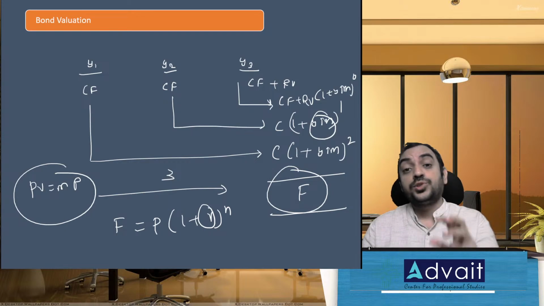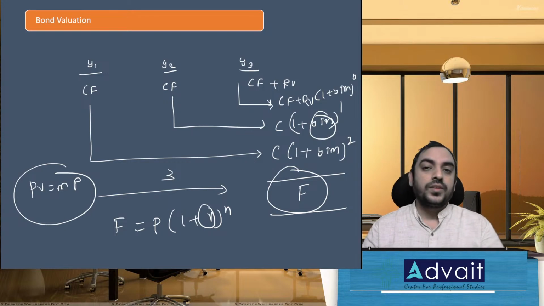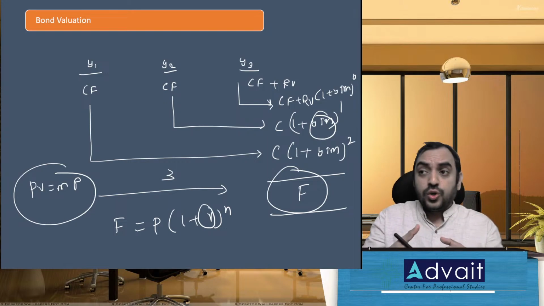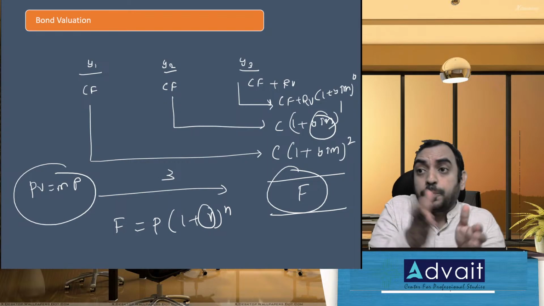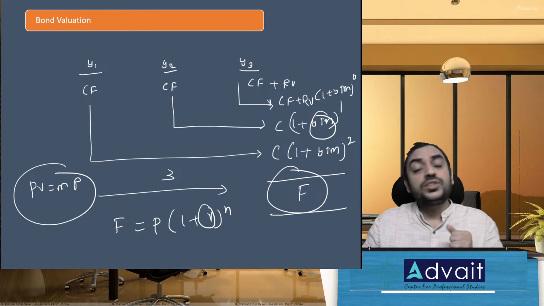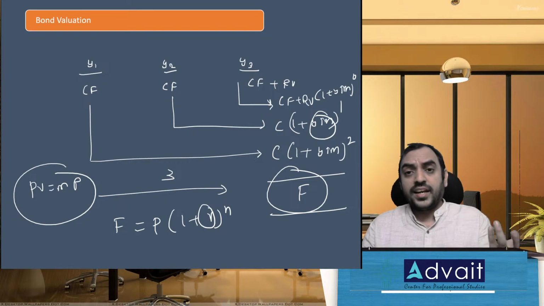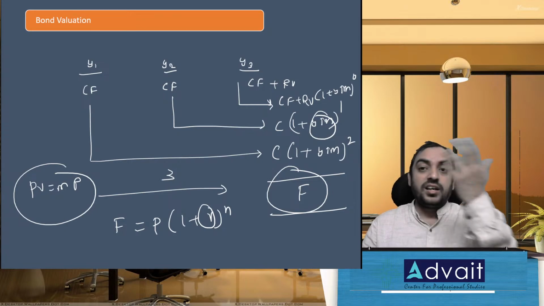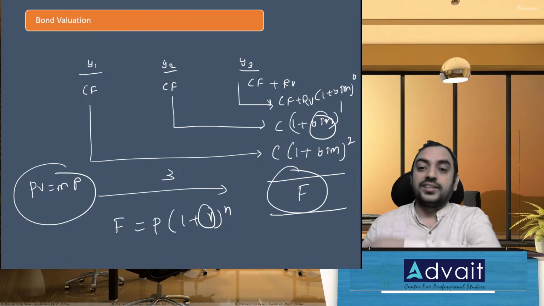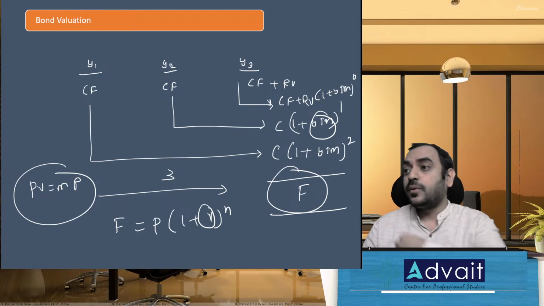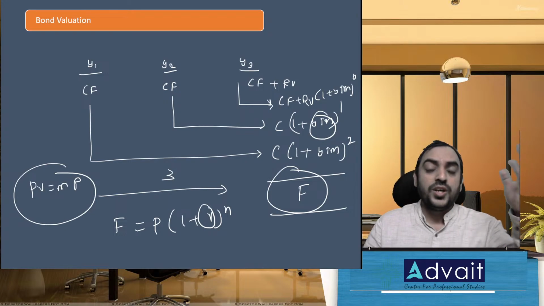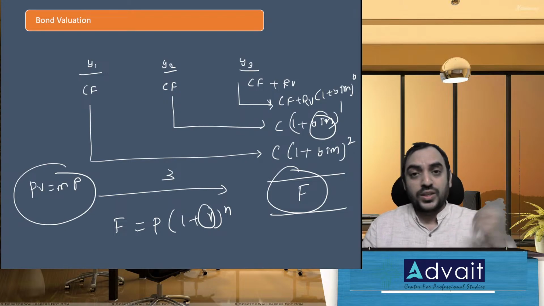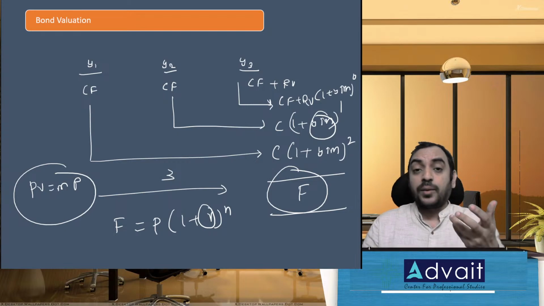It's a basic assumption of IRR also. But this is a debatable assumption. Why? Because after the year 1 cash flow, when you reinvest, the opportunities may not give you the same YTM. Market rate is a dynamic subject, right? A lot of macroeconomic factors will come. The Russia-Ukraine war will happen, Adani Enterprise news will come, the budget will come, RBI interest rate policy will come, UK interest rate policy will come, the US Fed will come. So a lot of changes will happen.